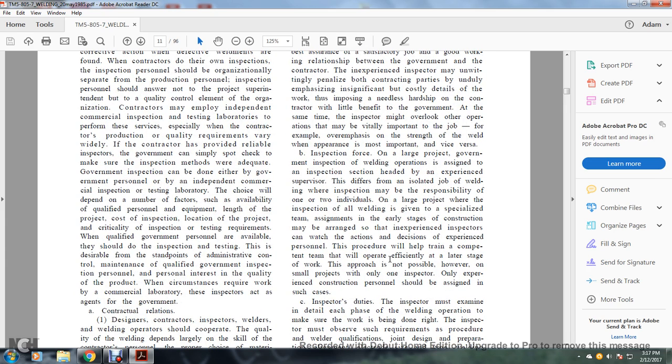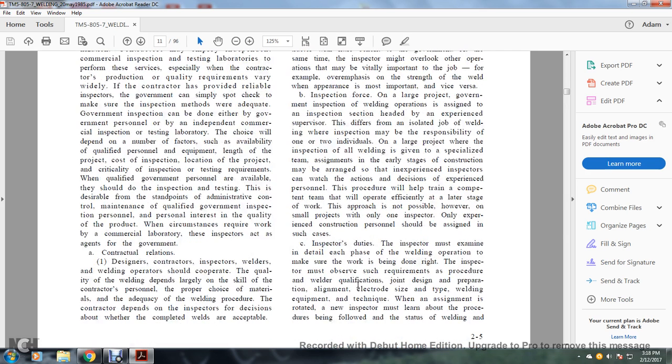B. Inspection forces. On larger projects, government inspection of welding operations is assigned to an inspection section headed by an experienced supervisor. On an isolated job of welding, inspection may be the responsibility of one or two individuals. On large projects, the inspection of all the welds is given to a specialized team. Assignments at an early stage of the construction may be arranged so that inexperienced inspectors can watch the actions and decisions. Experienced personnel will help to train a competent team that will operate efficiently at a later stage of work. This approach is not possible, however, on a small project with only one inspector. Only experienced construction personnel should be assigned in such a case.